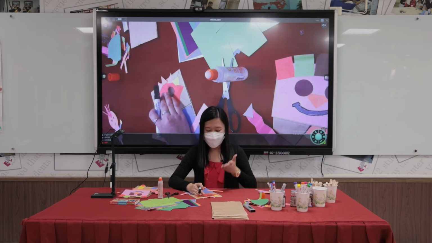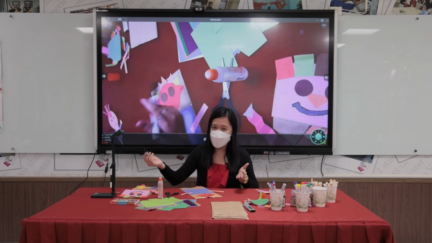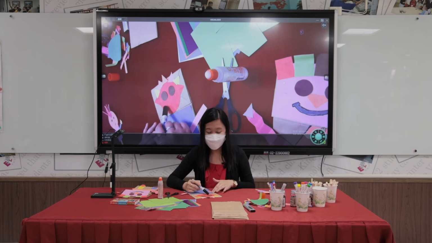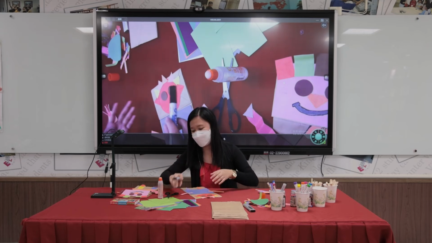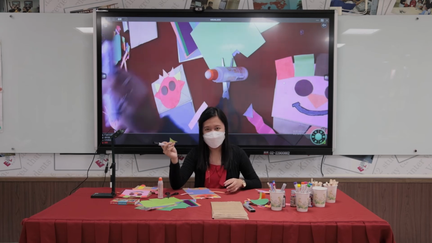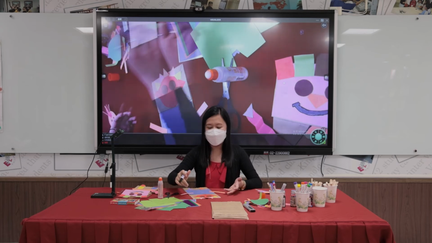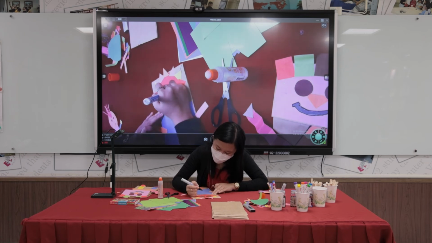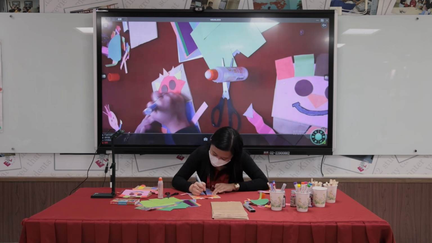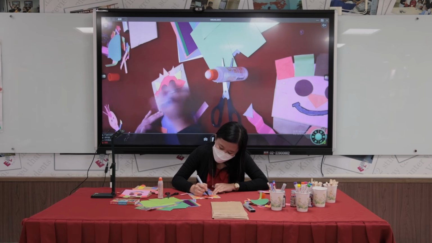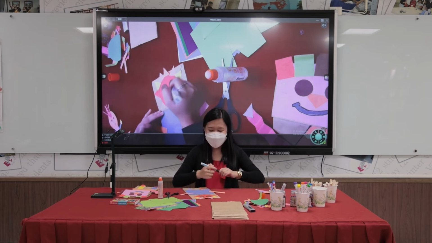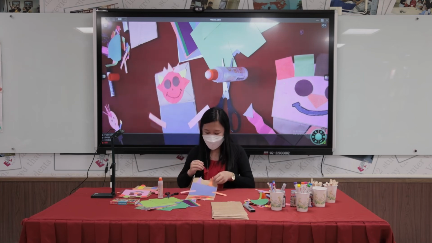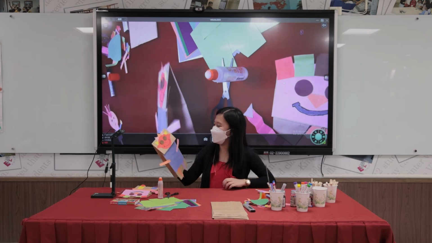You can also use a marker for the puppet's nose and puppet's mouth. But if you want to have a colored paper with it, just cut it out and then paste it. I'll have the puppet's nose and, of course, a smiley face because our puppet is really happy today. I hope it will be the same for all of you.